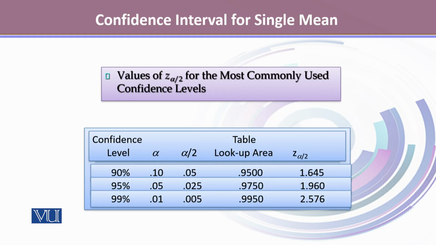We use all this information, and to calculate z alpha by 2, if we take the 5% level of significance, we take 1.96, and likewise for other levels of significance or confidence levels, we take the values respectively.